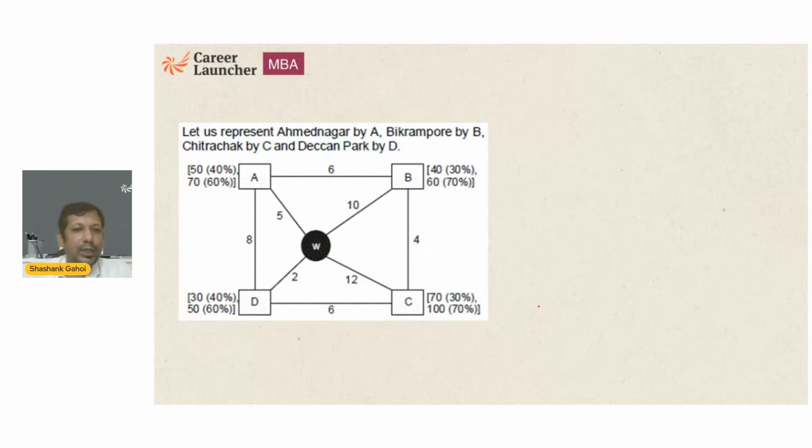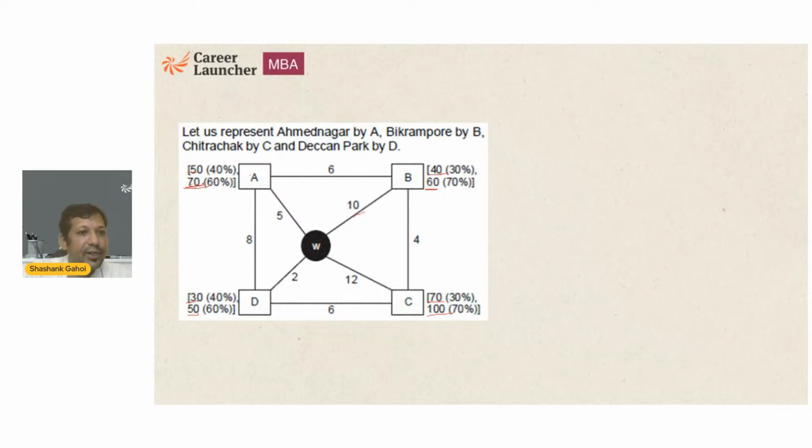Okay. Now, if you see, this is 100, this is 70, this is 70, this is 50. If this is 70 and this is 70, he is going to go to A first, right? This is 60, this is 40, this is 70, then he is going to go to A first, B later. If this is 70, this is 50. So if you see 50 and 30, both values are less than 70. 60 and 40, both values are less than 70.